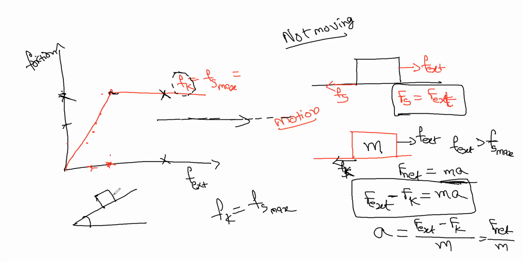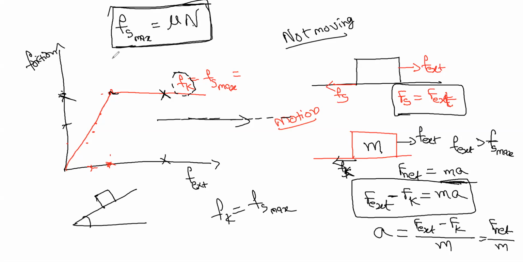What is the normal force? As I told before, frictional force always depends upon normal force. When normal force changes, frictional force also changes. This is the main formula which is useful in inclined planes.